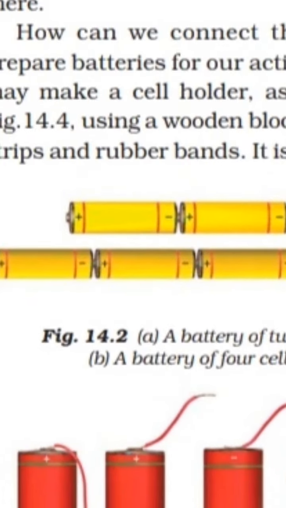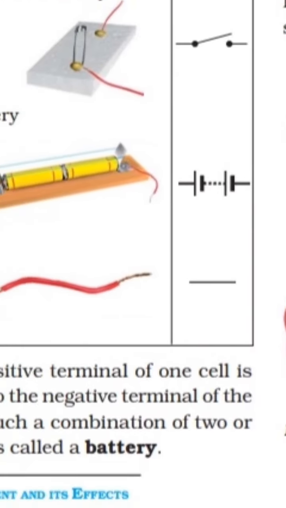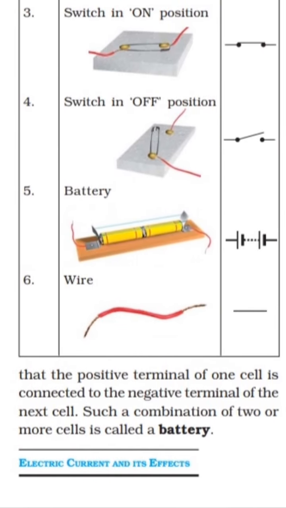Here you can see a positive terminal, a negative terminal, and another positive terminal attached to the negative terminal. You notice that the positive terminal of one cell is connected to the negative terminal of the next cell, and such a combination of two or more cells is called a battery. Where a combination of two or more cells is there, it is called a battery.